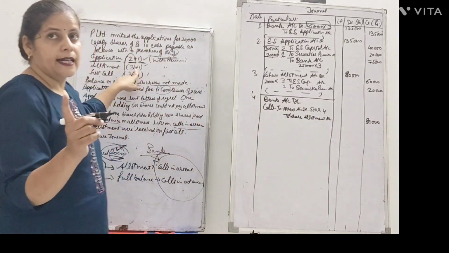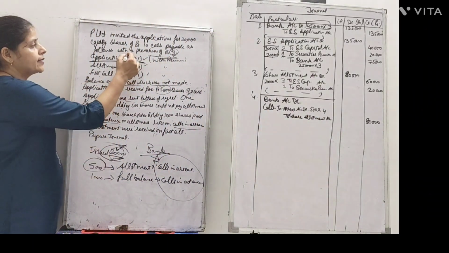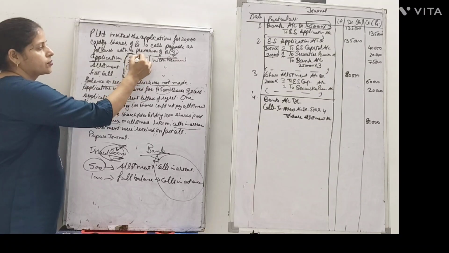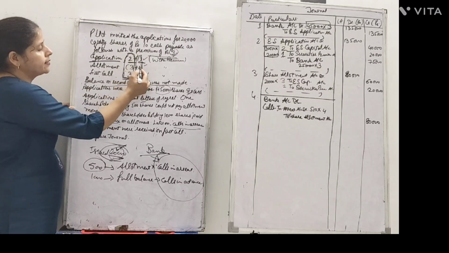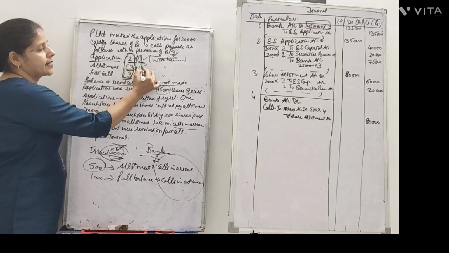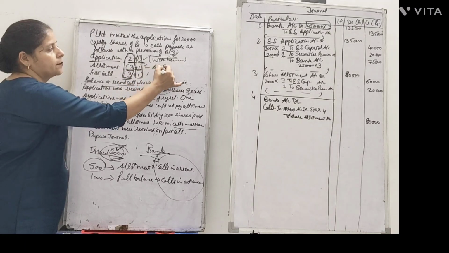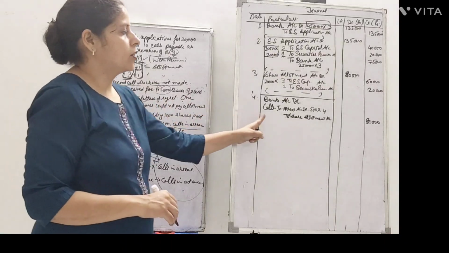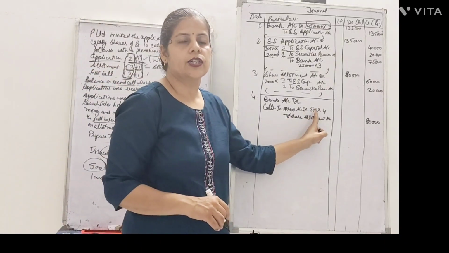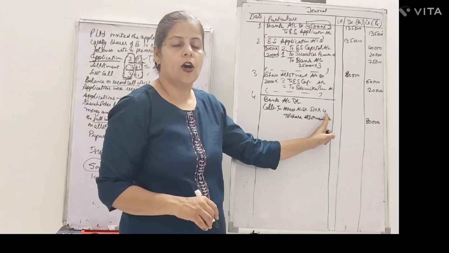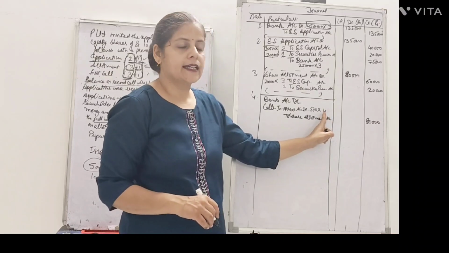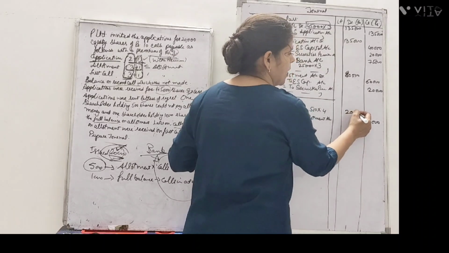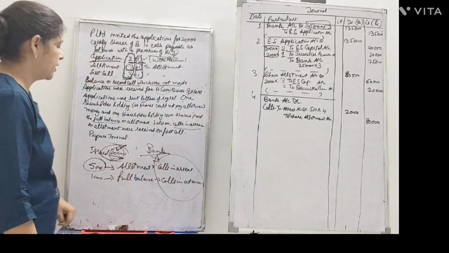Keep in your mind again, the first part is capital and the second part is premium, so the total allotment is rupees 4. So when the shareholder holding 500 shares has not paid allotment, how much has he not paid? 4 rupees each, so the total amount he has not paid is 2,000. This is the point of arrears.